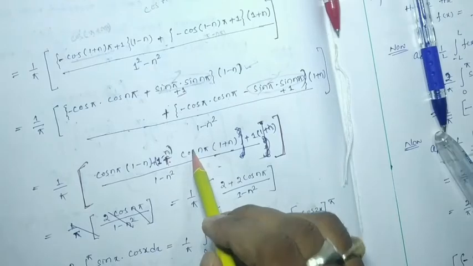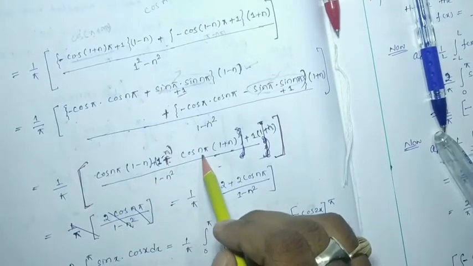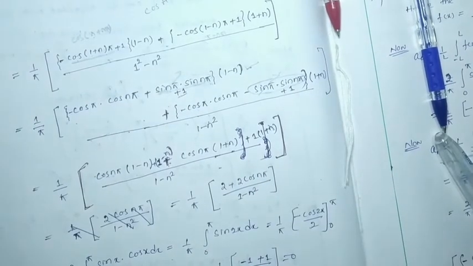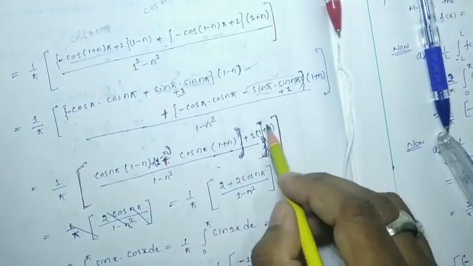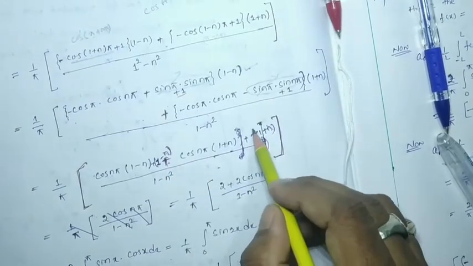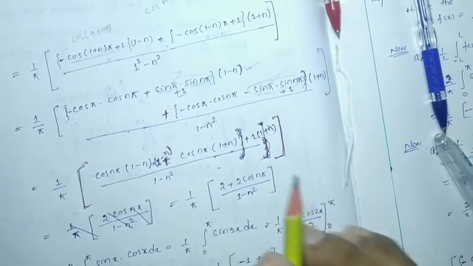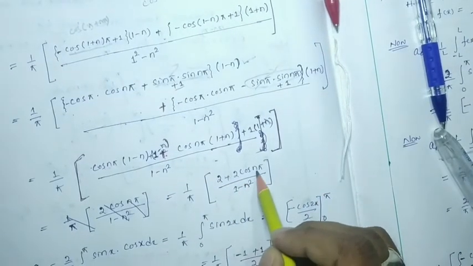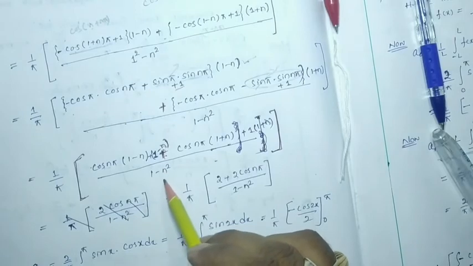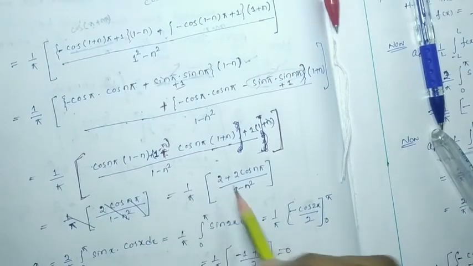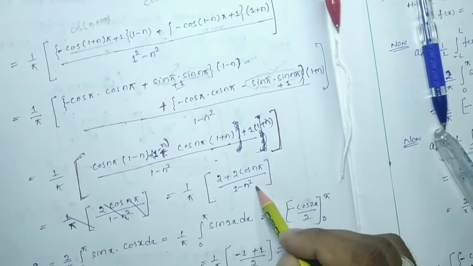And you are going to get cos n pi plus cos n pi. So you are going to get 2 cos n pi. And here minus n after cancelled out, you are going to get plus 1 and another plus 1. It will be 2. Okay. So it will be (2 plus 2 cos n pi) whole divided by 1 minus n square. 1 minus n square.